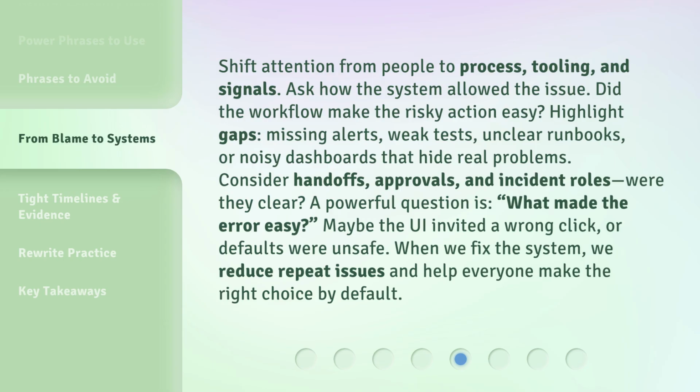Consider handoffs, approvals, and incident roles. Were they clear? A powerful question is, what made the error easy? Maybe the UI invited a wrong click, or defaults were unsafe. When we fix the system, we reduce repeat issues and help everyone make the right choice by default.